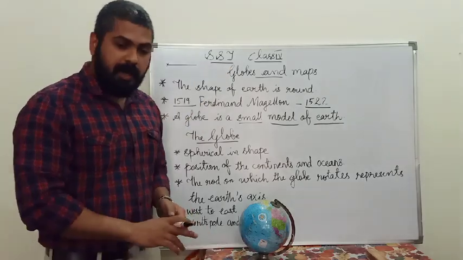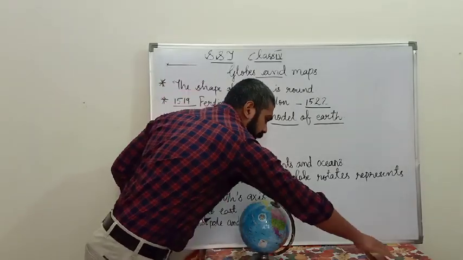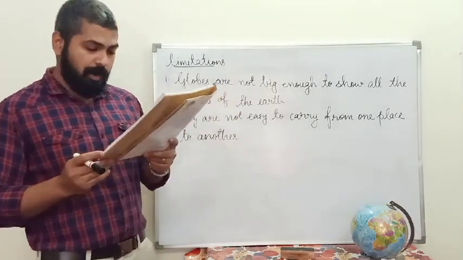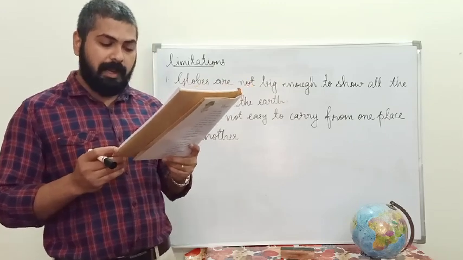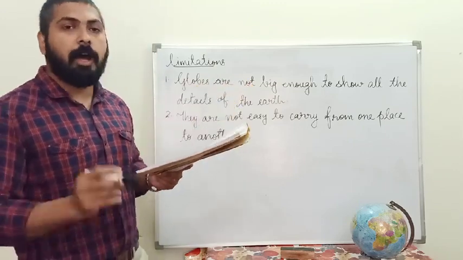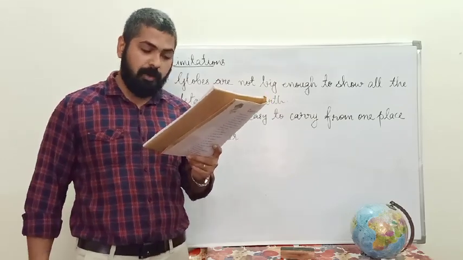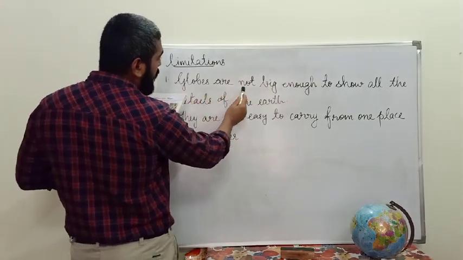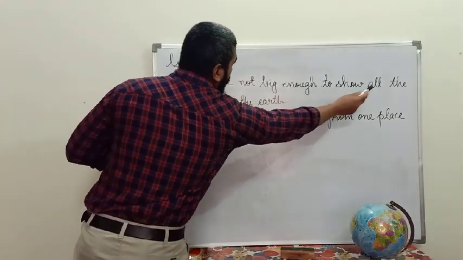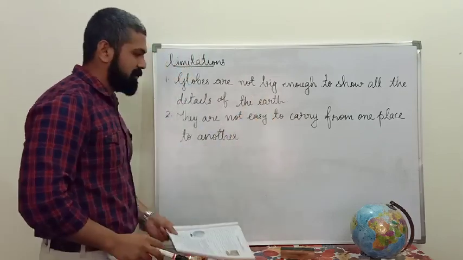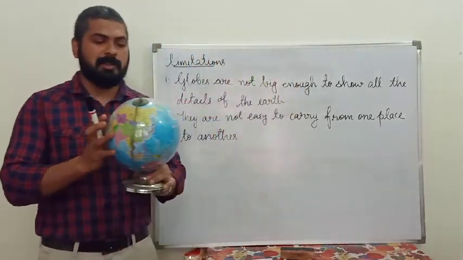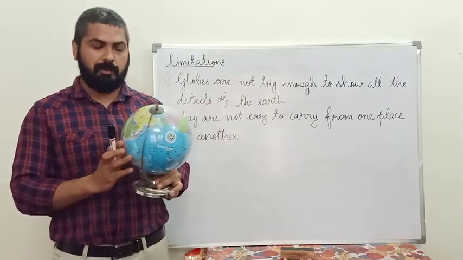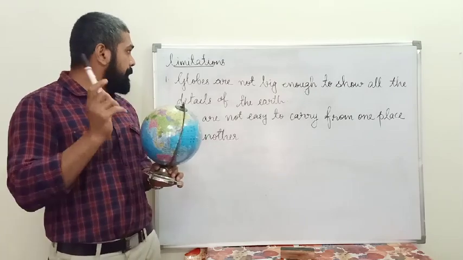There are some limitations of globes. Globes give an idea about what the whole earth looks like and also help us to understand the rotation of the earth. However, they have some limitations too. What are the limitations? Globes are not big enough to show all the details of the earth. See, you can see the globe. This is a small globe. How can it show all the details of the earth? It's not possible. This is one major limitation.